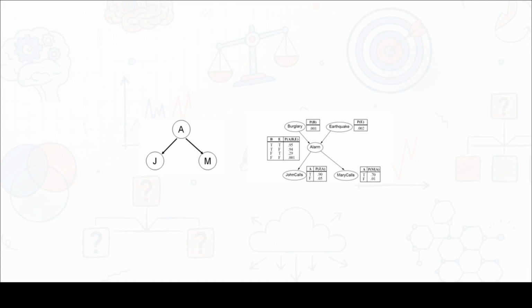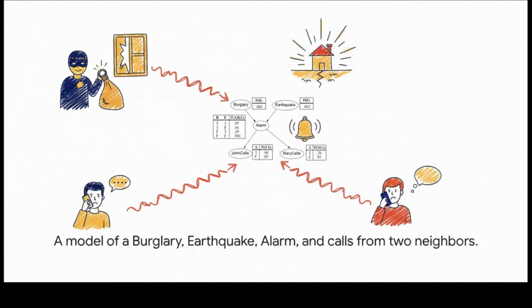So you can see how we can scale this up. We can start with a really simple model like the one on the left, where a single alarm causes two separate effects. But the real power is when we build this out into a much more realistic scenario, like the network on the right. Here, we can model multiple things that could cause the alarm, and then trace out all the downstream effects. And this is where it gets really cool, because this network actually encodes our causal understanding of the world.